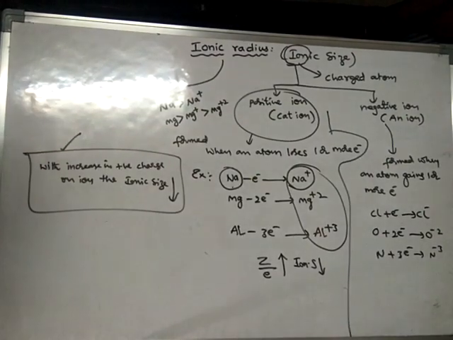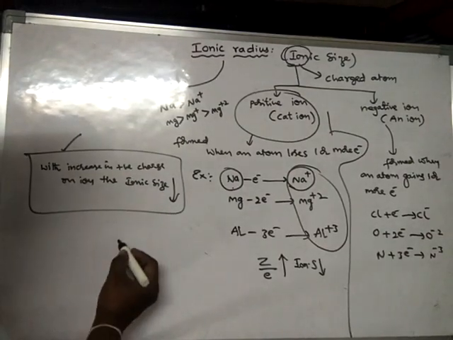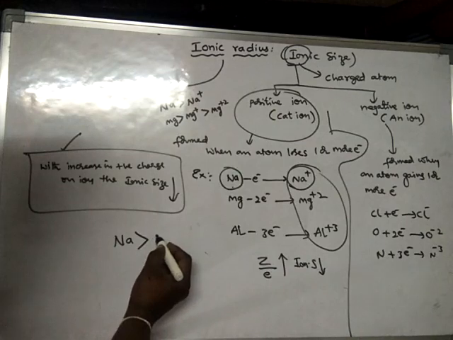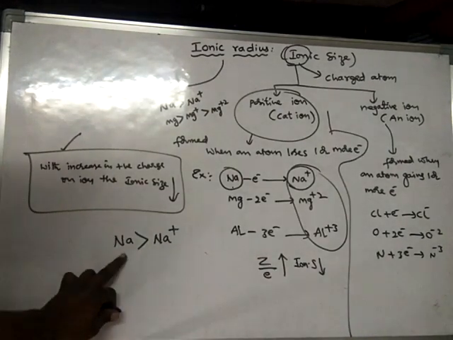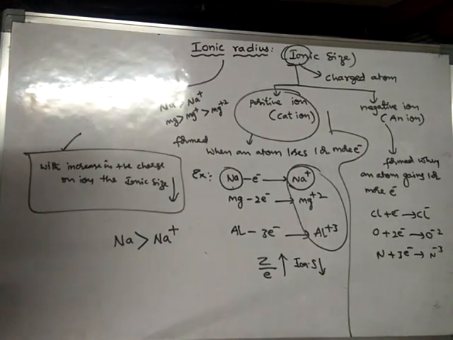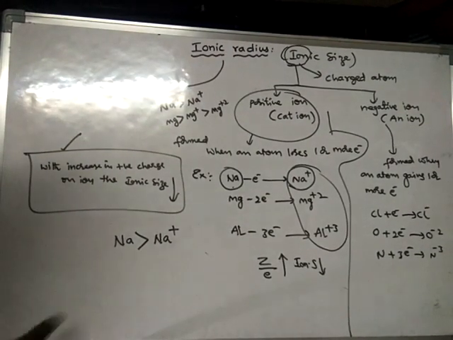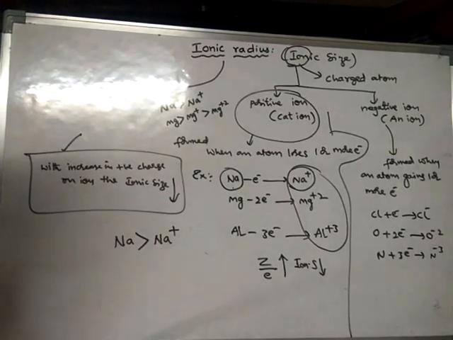That means a neutral atom will always have more size than its cation. So this is the comparison of neutral atom size with the size of the cation.